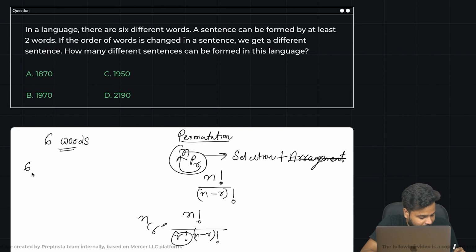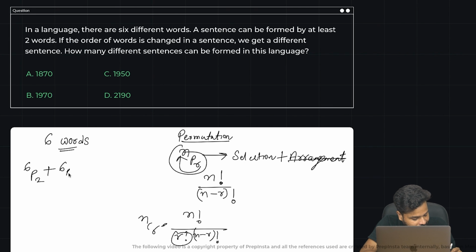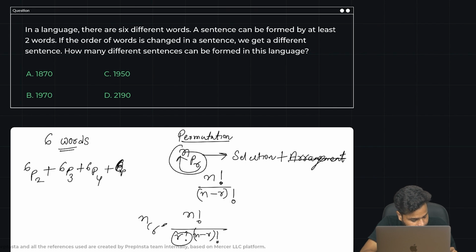So first would be 6P2, selecting 2 out of 6. We'll select 2 words and we'll arrange them as well. 6P3, 3 words this time and then arranging them. 6P4, 6P5 and 6P6.